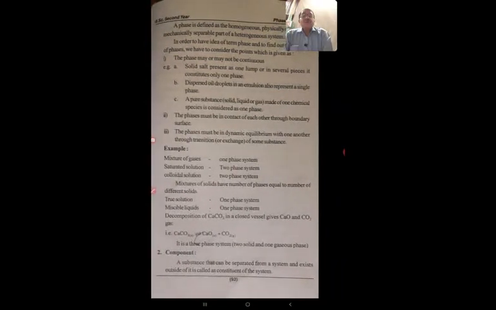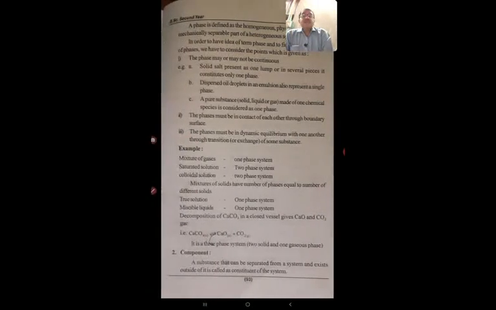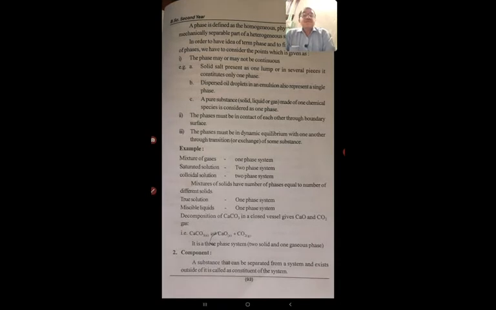To have an idea of the term phase and to find the number of phases, we have to consider certain points. The first is that the phase may or may not be continuous. For example, a solid salt present as one lump or in several pieces constitutes only one phase.